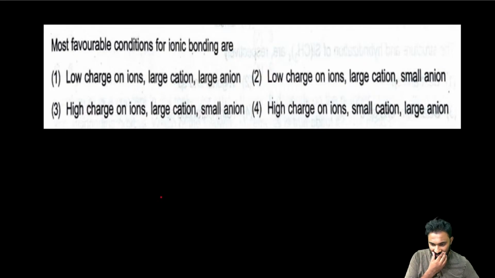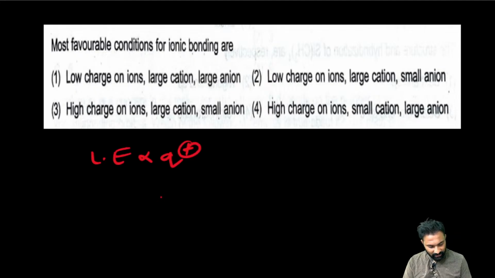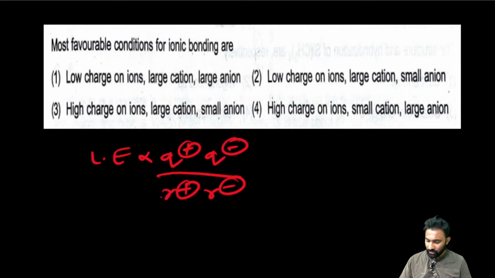My dear friends, already I explained you very clearly about the lattice energy, right? Lattice energy is directly proportional to the charge of cation, charge of anion, and inversely to the radius of cation and the radius of anion, right? Now this you have to cross check and say me the answer.